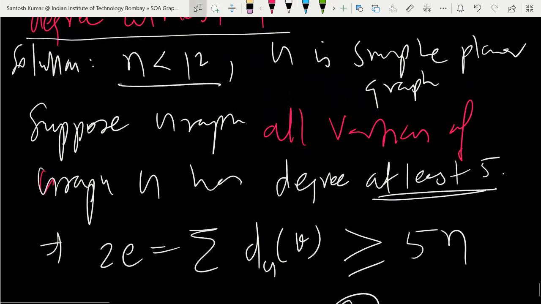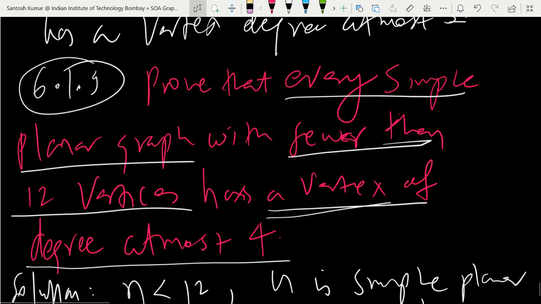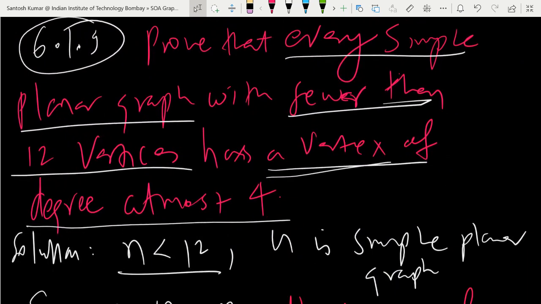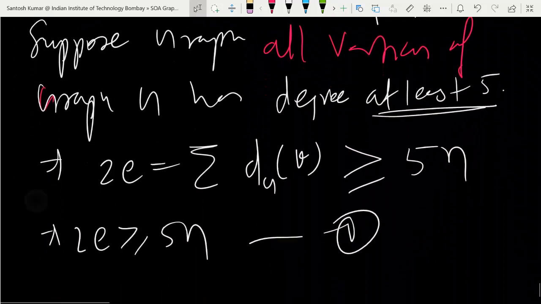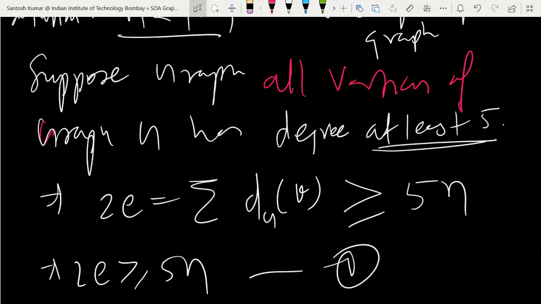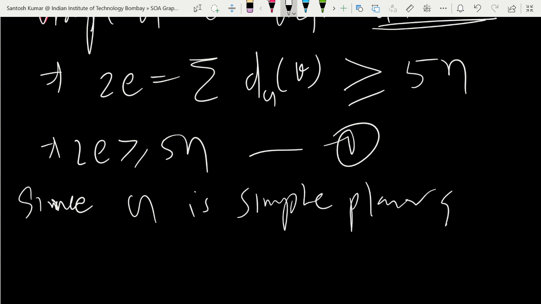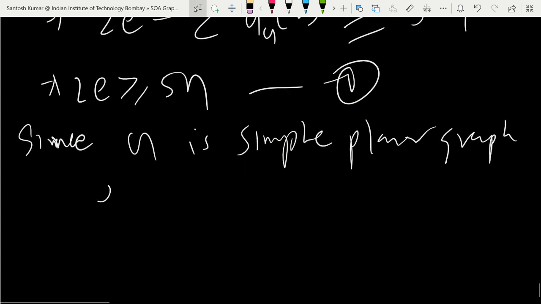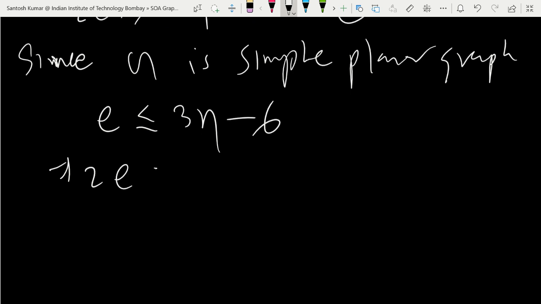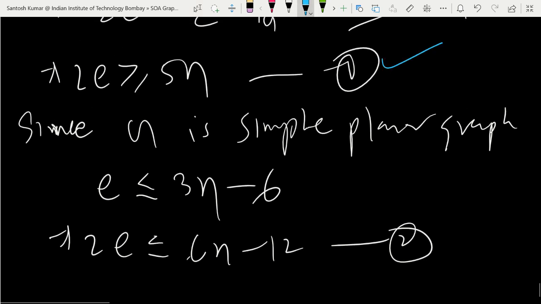And what do you know more? You know one more thing, right? I'm using the same way I proved the last question. Since G is a simple planar graph, you know the result for this: if G is a simple graph, the number of edges is less than or equal to 3n minus 6. Or multiply by 2 on both sides, so 2e is less than or equal to 6n minus 12. This is the second inequality.